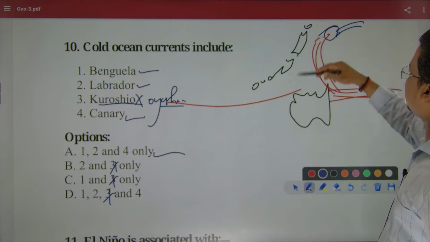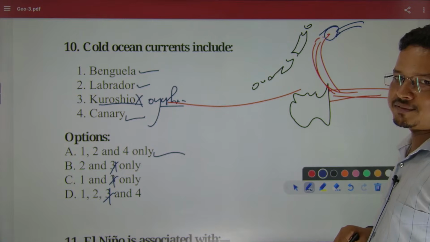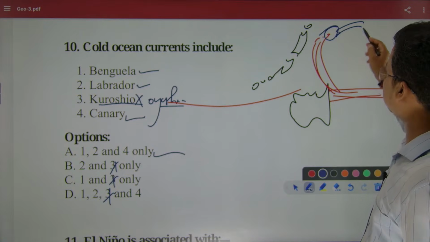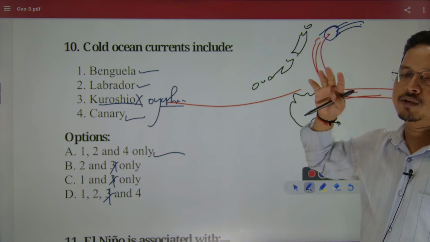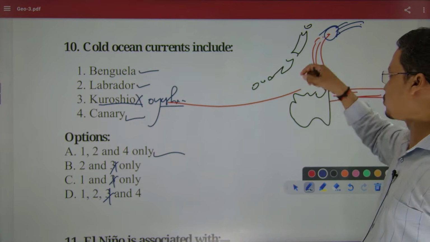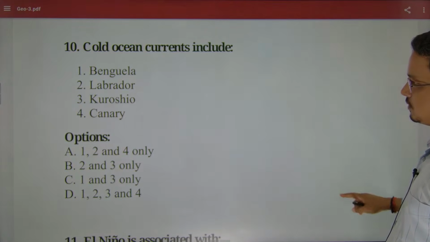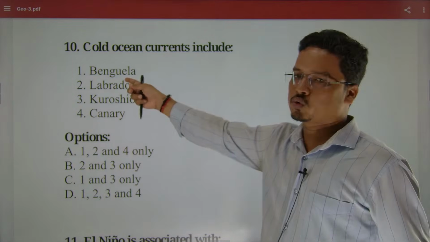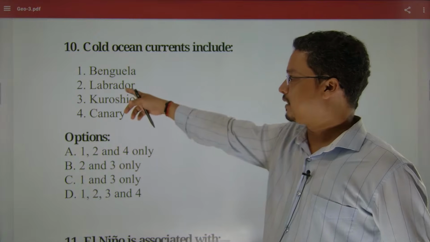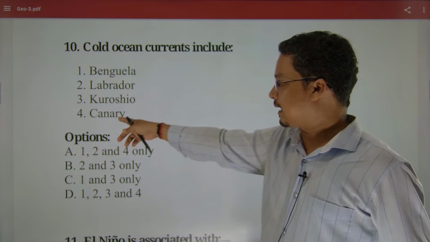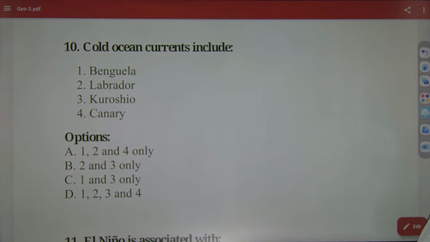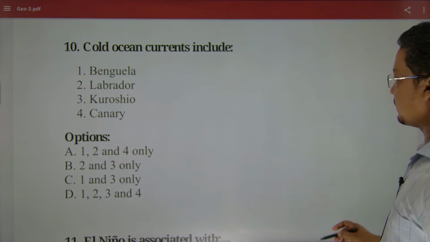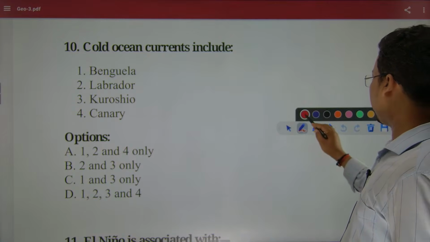Oyashio comes, and this is the meeting place east of Japan, where the Oyashio is a cold current coming from the polar region, close to the Bering Sea. Benguela is close to Africa, that means South Africa. Labrador will be Canada, and Canary is west of Africa. So there are 2 currents close to the African continent. You have to remember that, so go through the world map, that will help you.